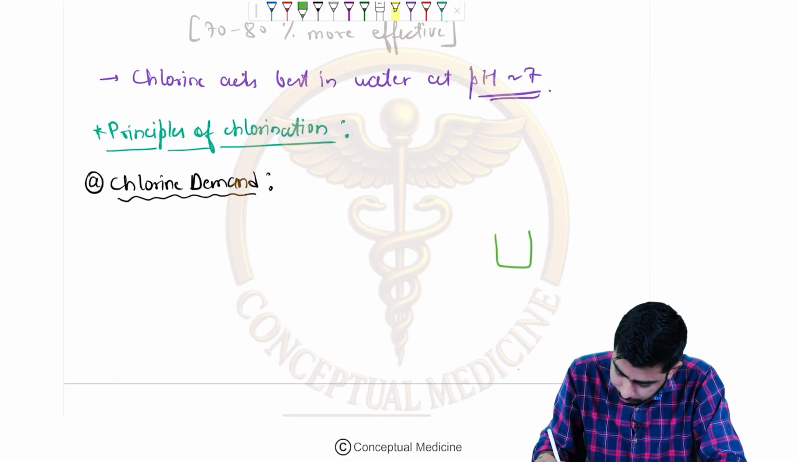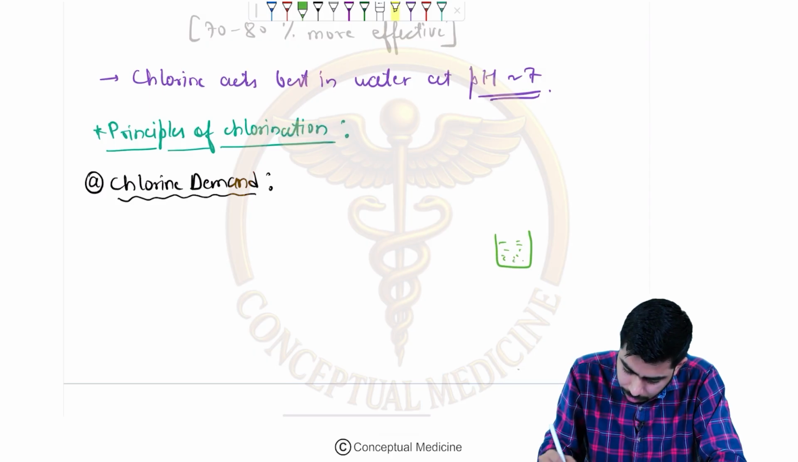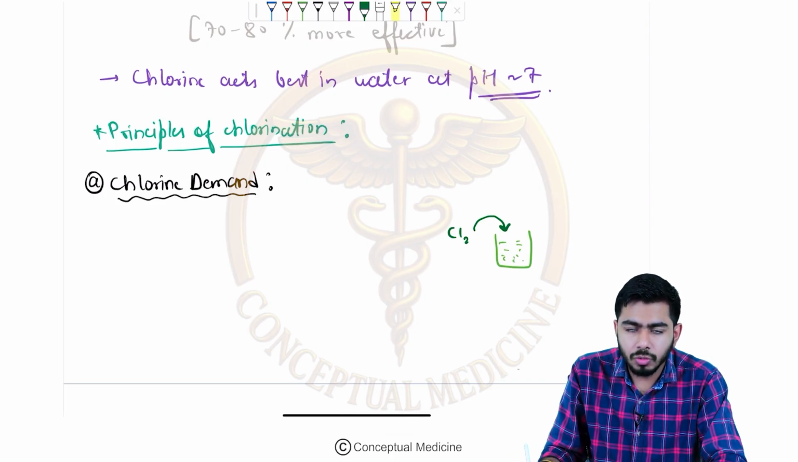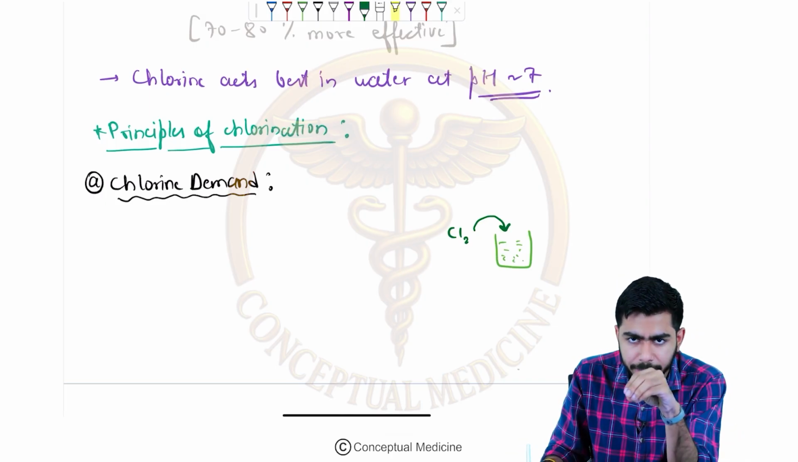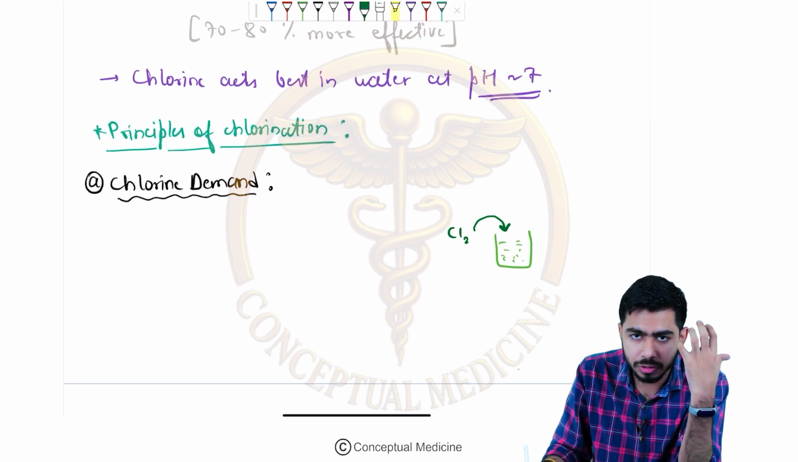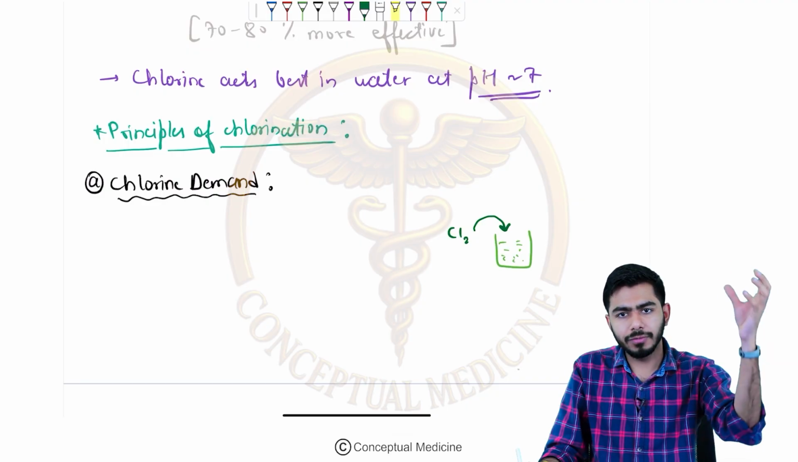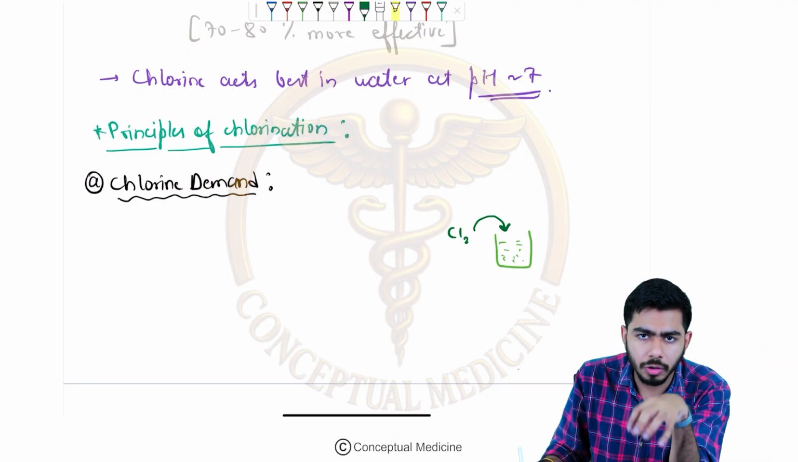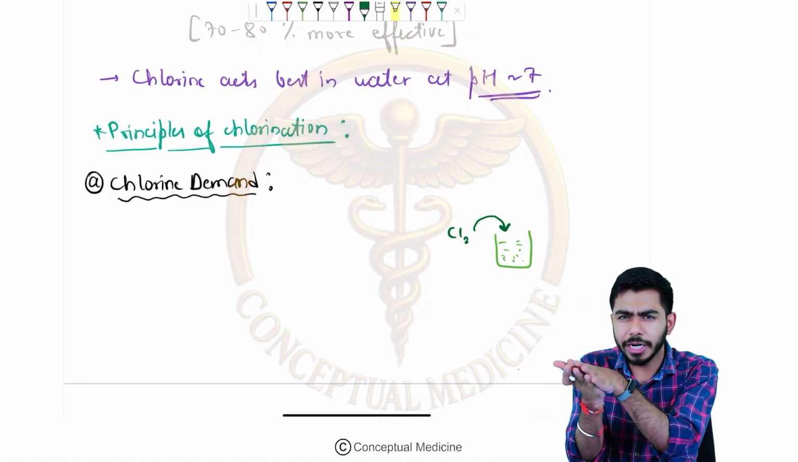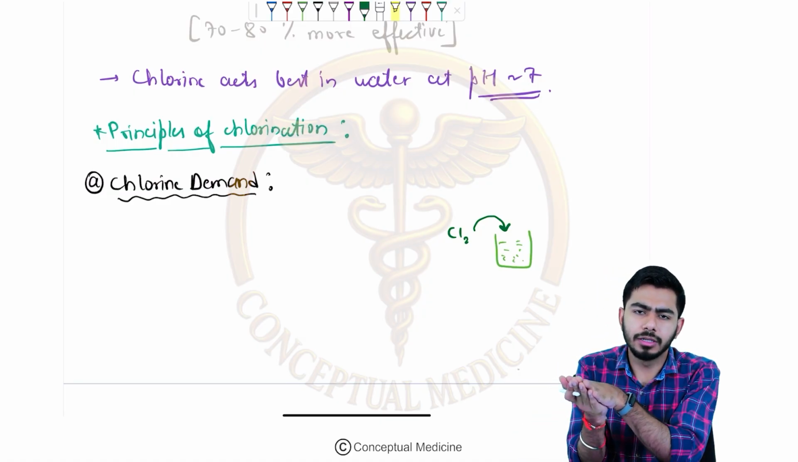Let's say this is the water in a glass, right? I will be adding the chlorine to this water. What amount of chlorine will I be adding? This is actually the difference between the amount of chlorine which needs to be added to the water and the residual chlorine which will be left after a contact period of time, right?